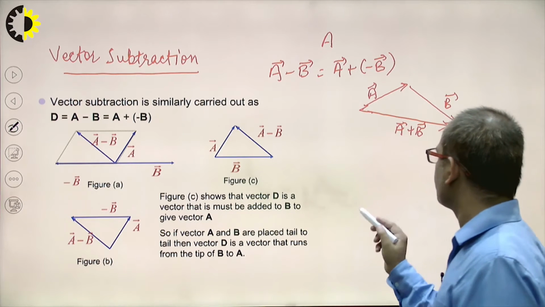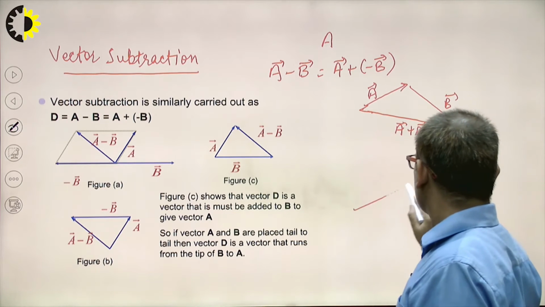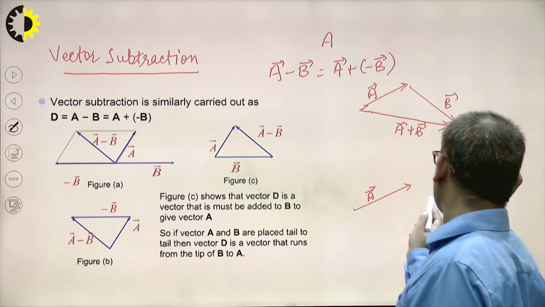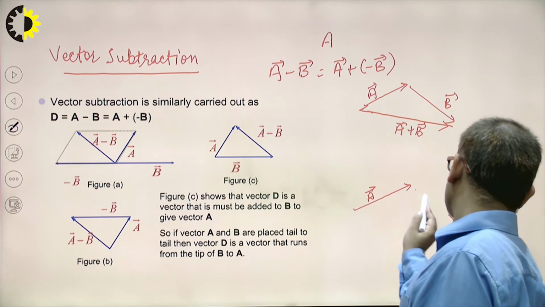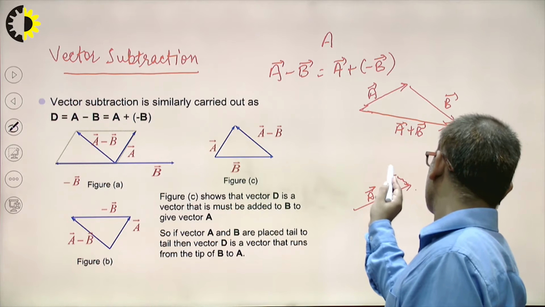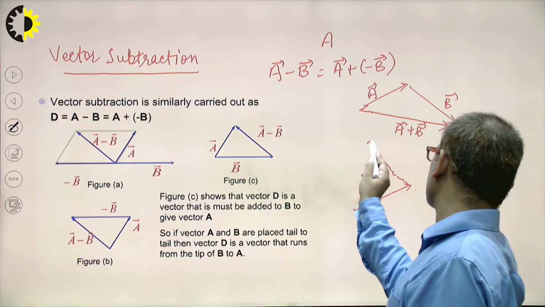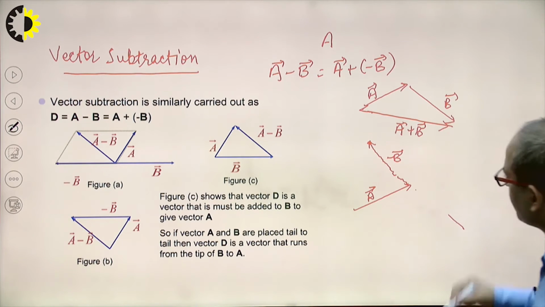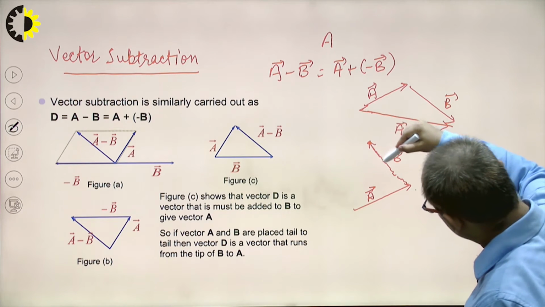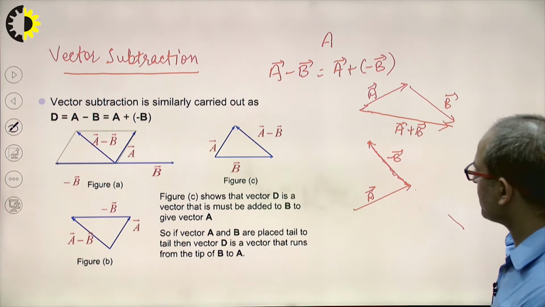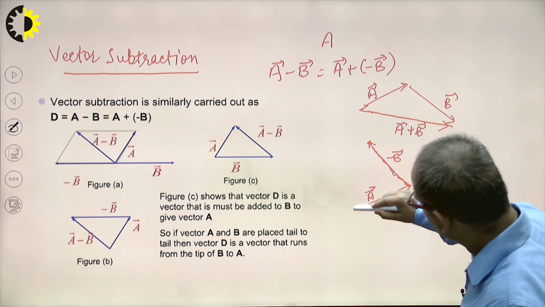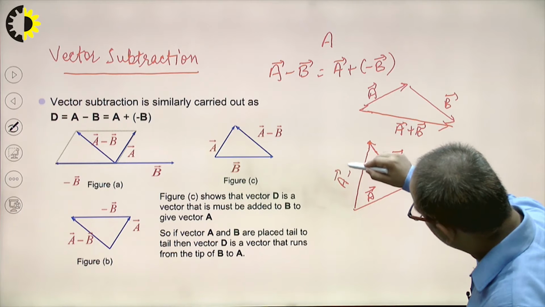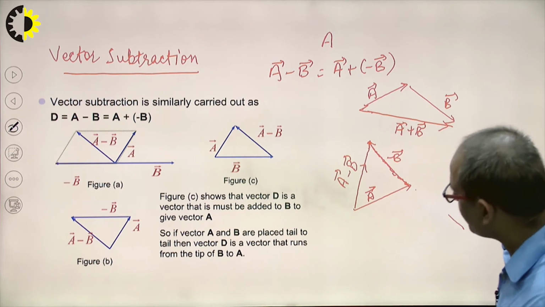Now see, this one is A vector, and B vector is in the plus direction. Now this represents the minus of B vector, and their addition will represent A vector minus B vector.